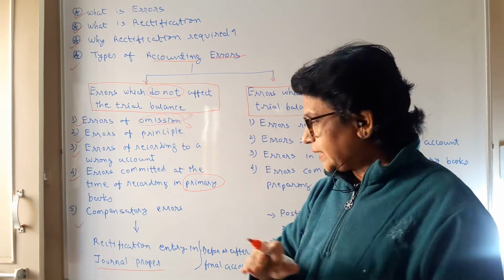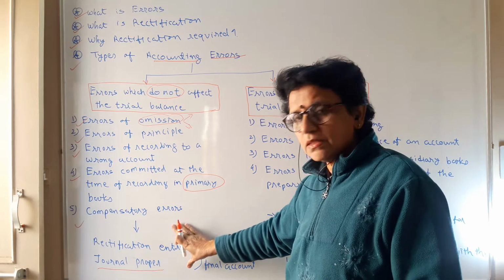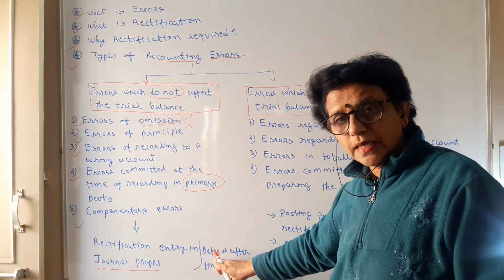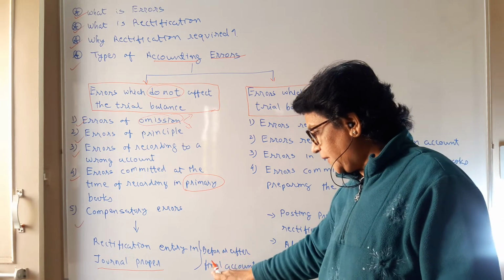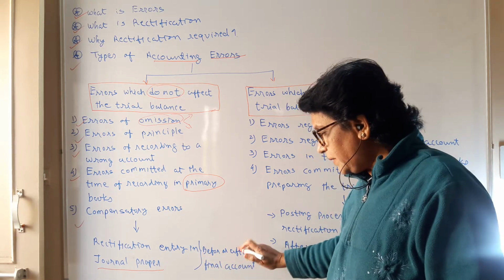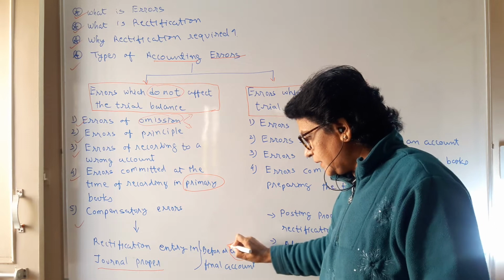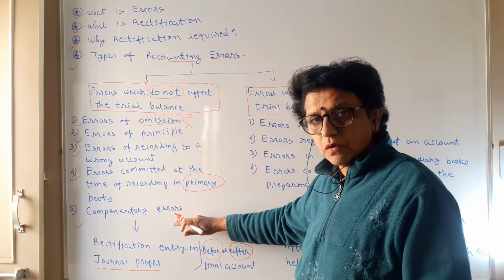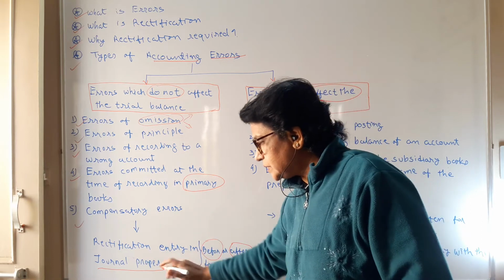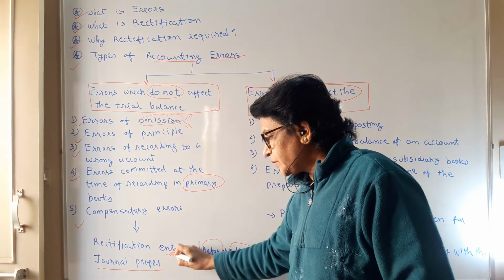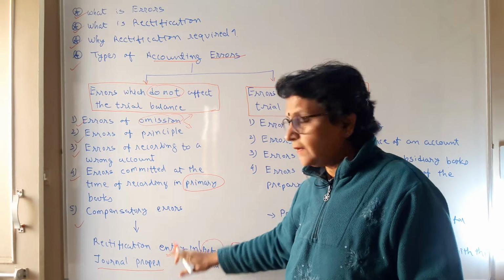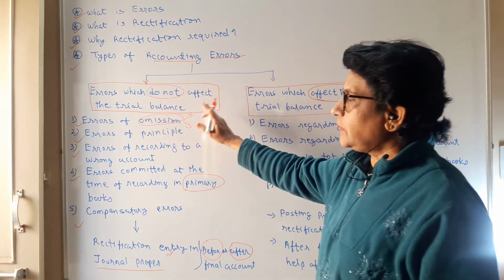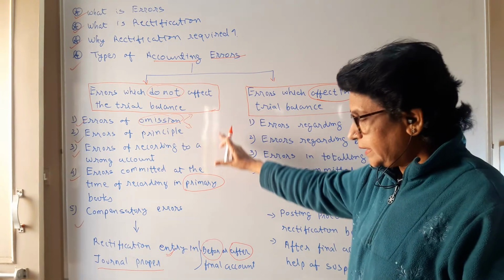That is the logic of writing the journal entry. Here, you may find the error before preparing the final accounts, or it may be after preparing the final accounts. If you find such basic errors, you need to write journal entries to rectify them. So this is the first section of errors, which do not affect the trial balance and yet exist in the books of account.